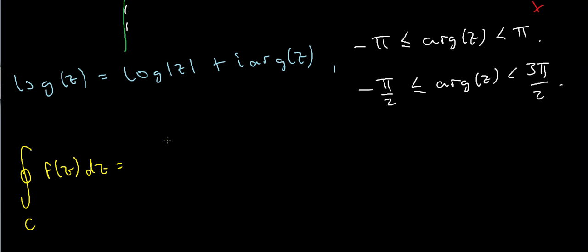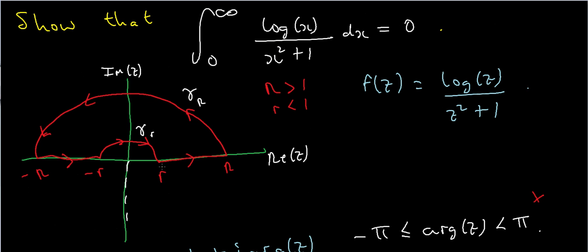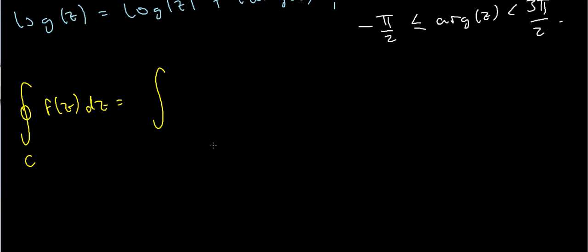That is just equal to, well, where do I start from? Well, I start from here, from little r, and I go up to capital R. So it's going to be the integral from little r to capital R of my function. And my function was log x over x squared plus 1.